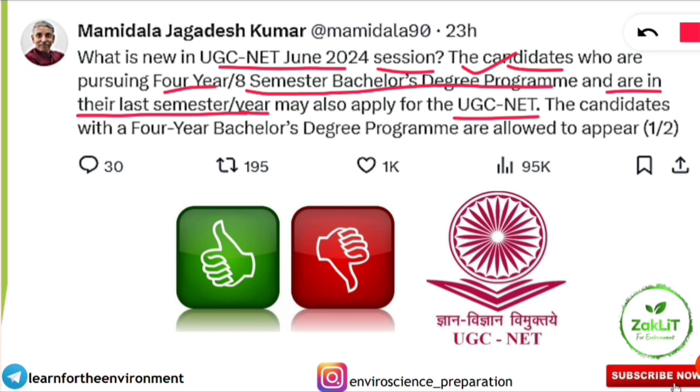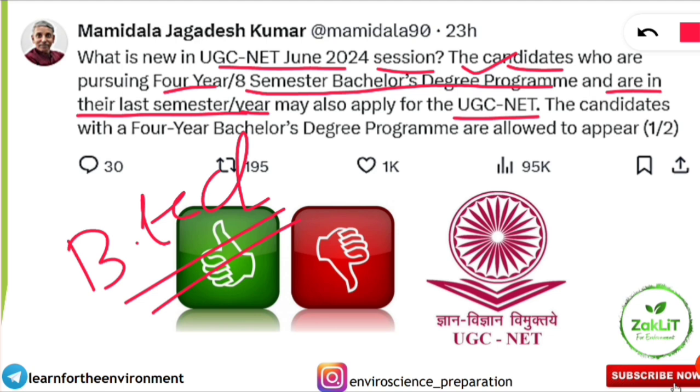Yes, the 4-year or 8-semester bachelor's degree program. For example, BTech students can apply for the UGC NET exam if they are in their last semester, or even if they are in the last year. Candidates with a 4-year bachelor's degree program are allowed to appear. So if a student has only the 4-year bachelor's degree, he or she can apply for the UGC NET. It is not that only master's students are eligible.